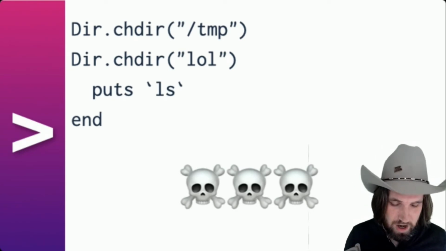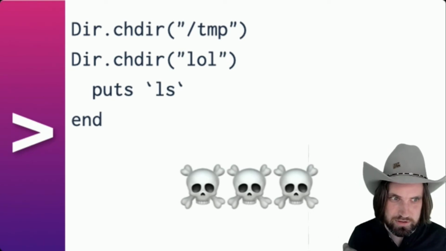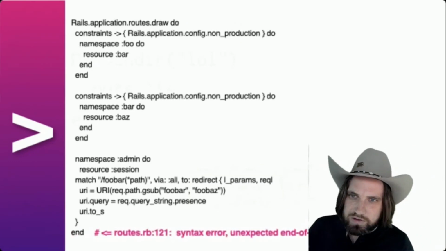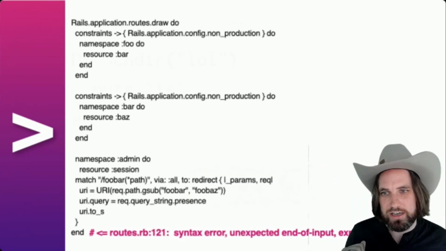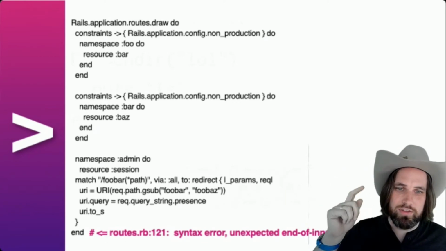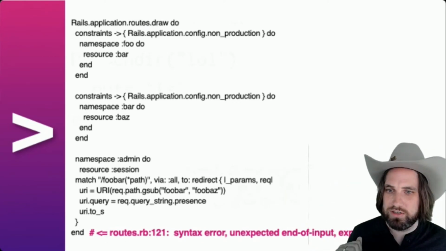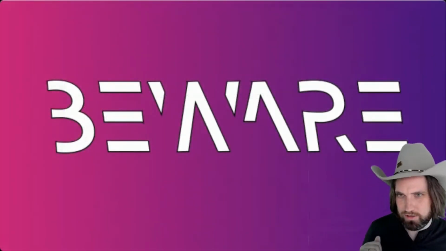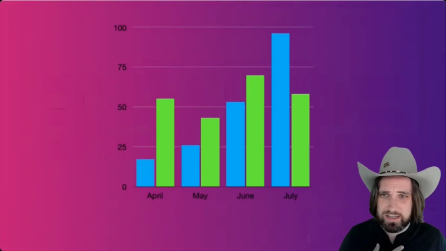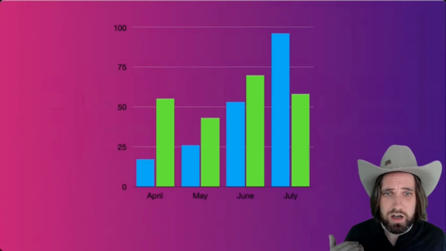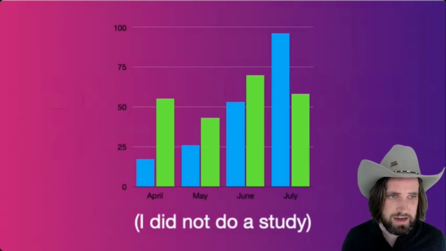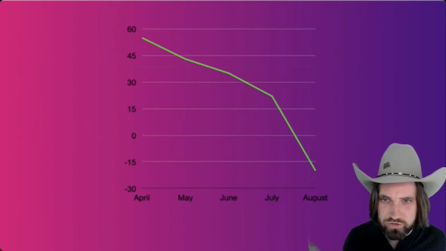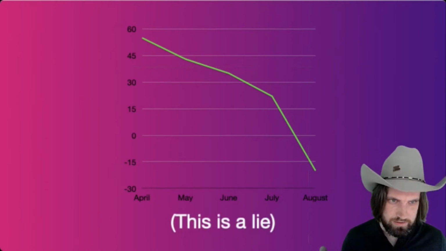Any method can take an optional block. You can pass a block to just about any method. When you get a syntax error, Ruby will tell you that the problem is at the bottom of the file, no matter where you're missing a keyword. It's not helpful. It's very confusing. We're gonna fix this dead end problem. So first, I'd like to tell you about a scientific study I did on time lost to syntax error exceptions. I found the average developer loses about 100 hours of productivity due to these errors.